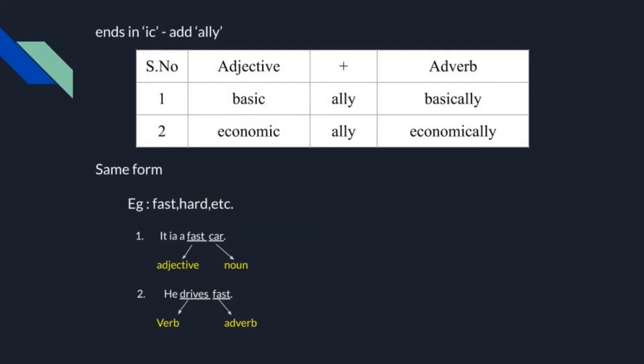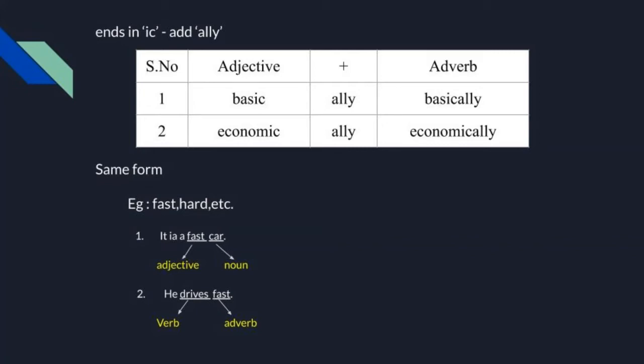Okay, let us see some examples. Then you can easily understand. Look at the first one, basic. Basic is an adjective. Look at the last letters, IC. The word basic ends with IC. When we add ALLY to this adjective, it became an adverb. That is basically.